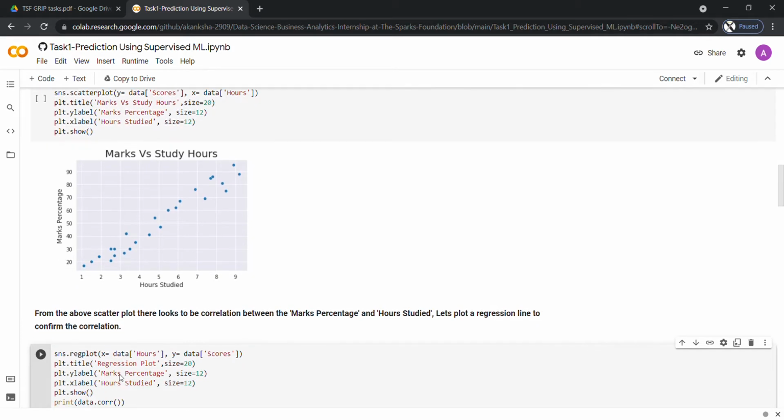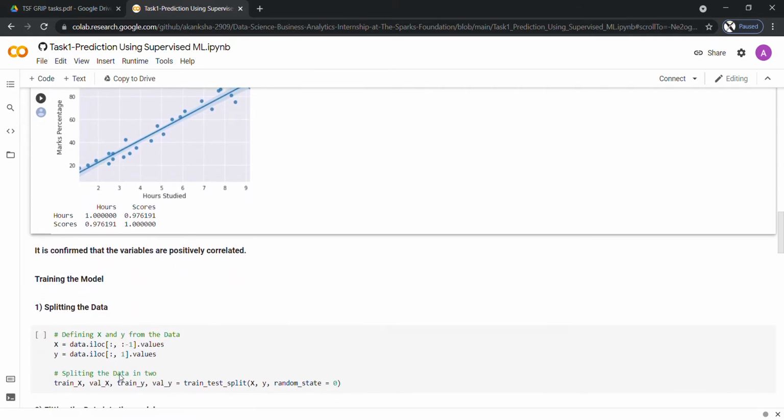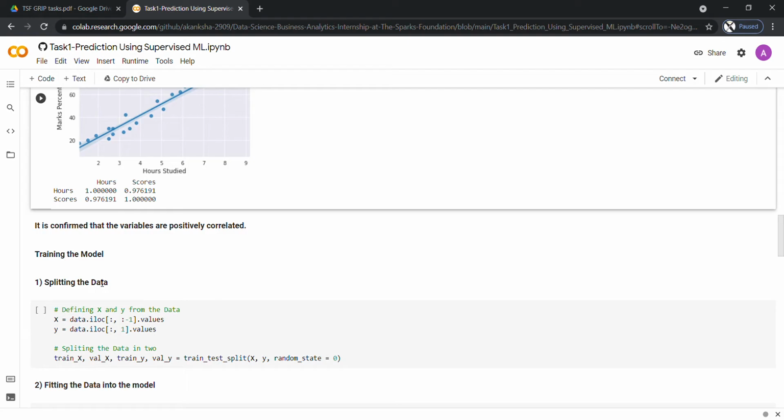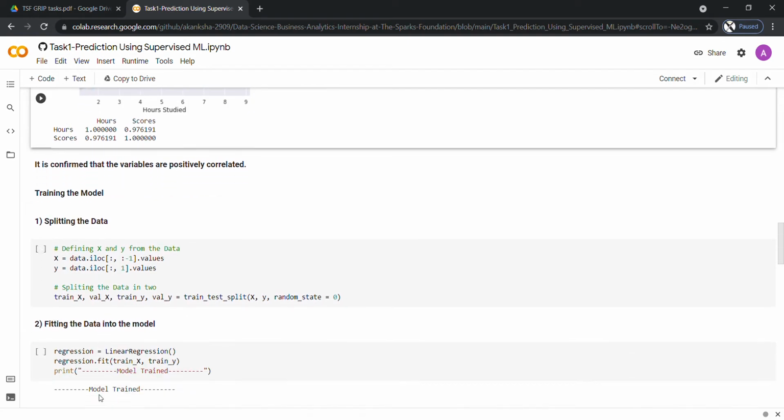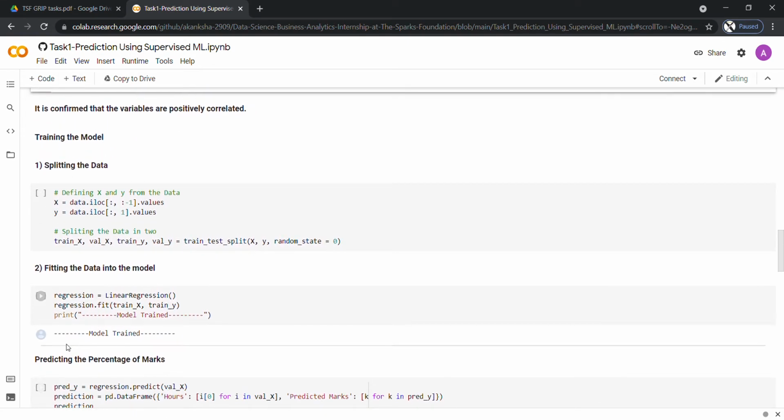Then moving further, we are splitting the data into the training and the test datasets. So we have imported train_test_split from scikit-learn model selection, and we have X train, Y train, X test and Y test.